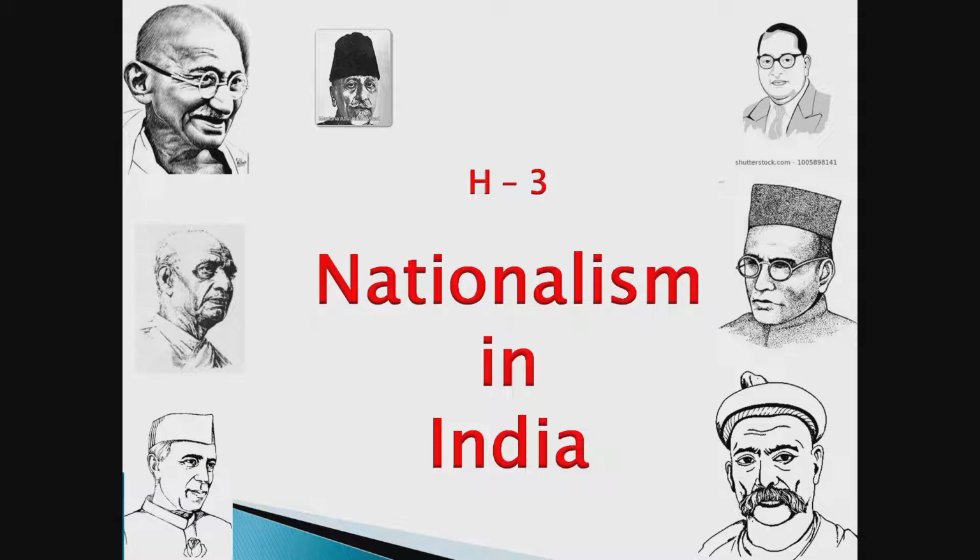Definitely, the Quit India movement was the third movement, but that we are not going to study in this lesson. So this whole lesson deals with the non-cooperation movement and the civil disobedience movement. When Gandhiji started, the first movement was the non-cooperation movement and the second was the civil disobedience movement. So please make this very clear to yourself. And now let's start our lesson.